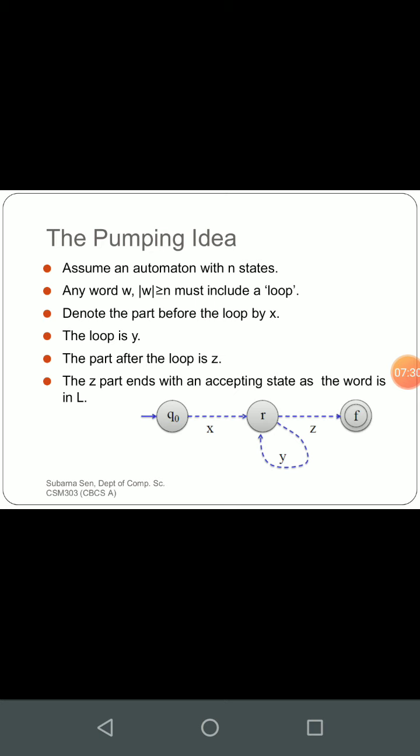For your simplicity, say one string is a b* c. Here a is treated as x, c is treated as z, and since we are looping on b, that will be treated as y. You will not find this type of example later, but we will see how to represent it. For the sake of simplicity, I am giving this kind of example.